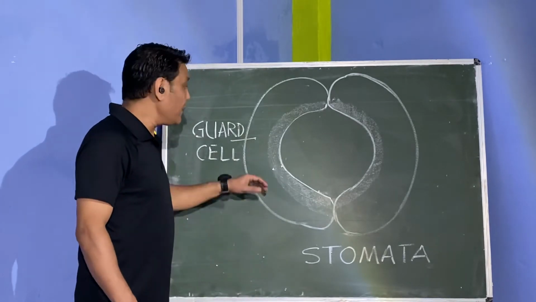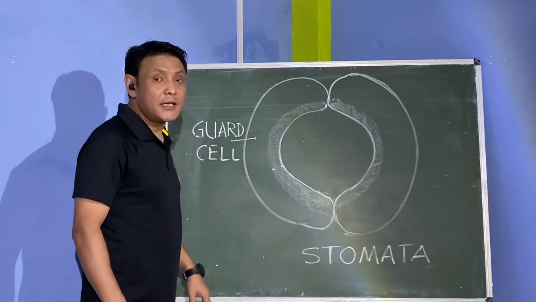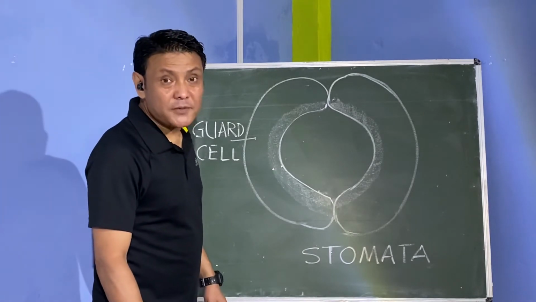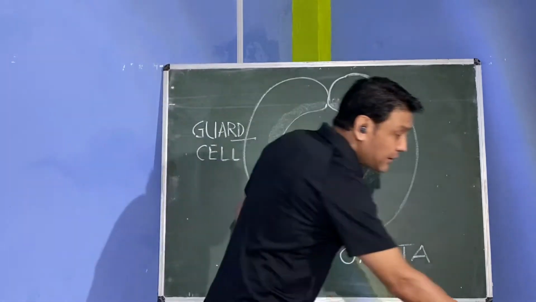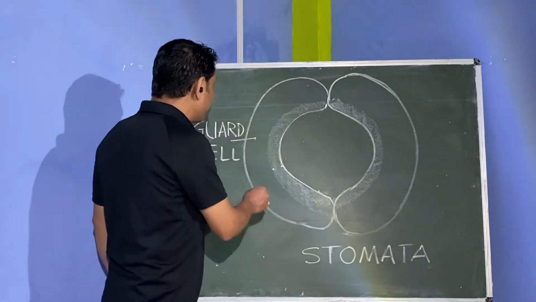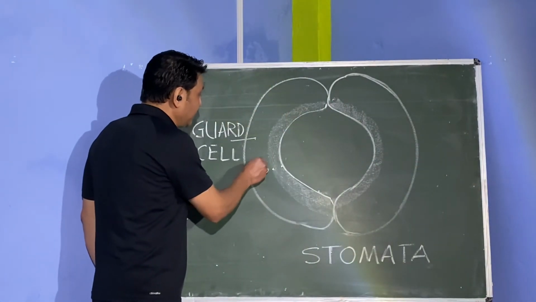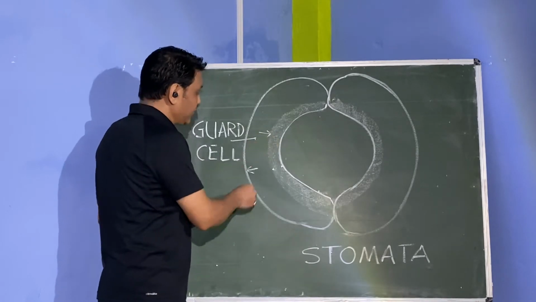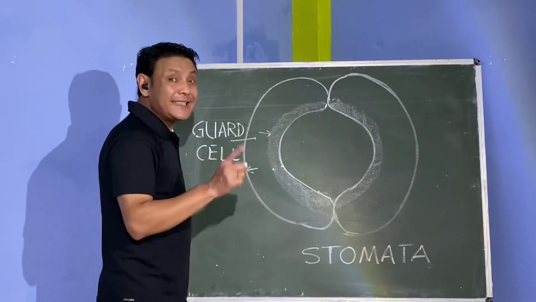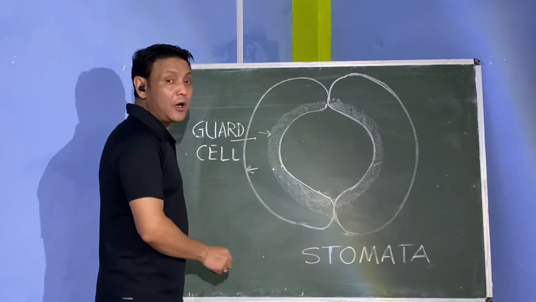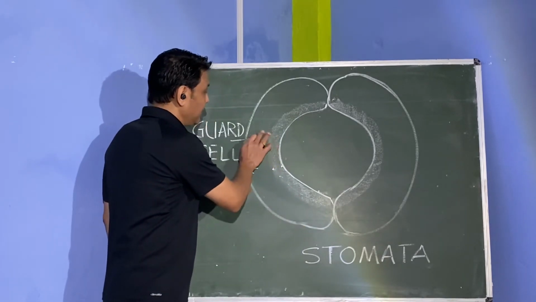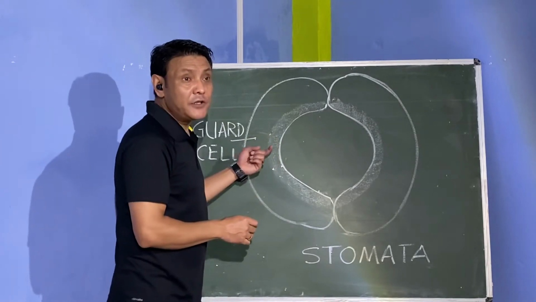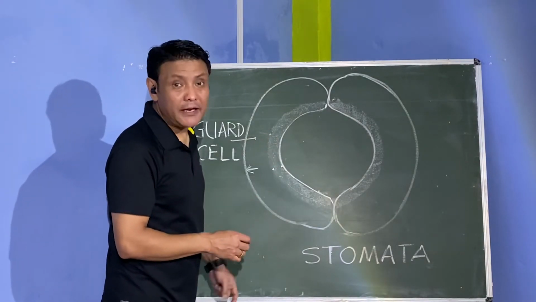When the guard cells absorb water, they become turgid. Now, the water exerts pressure on both the walls, the inner walls and the outer walls. Since the inner wall of the stomata is thick, the pressure of the water has no effect.